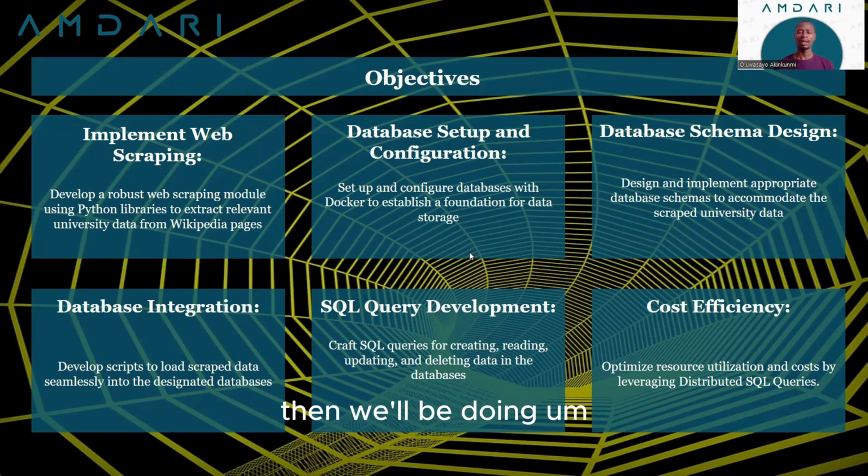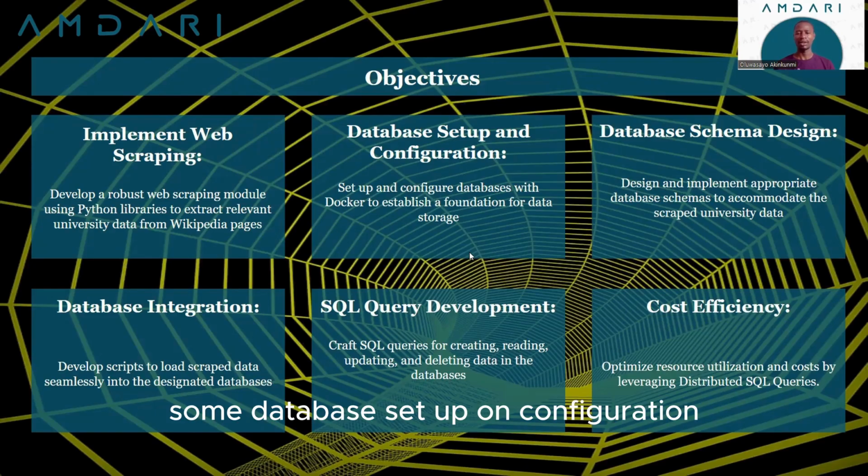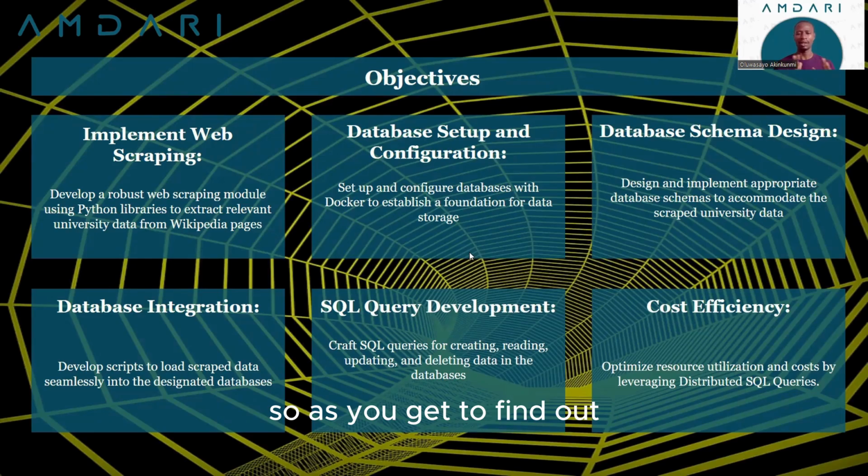Then we'll be doing some database setup and configuration using Docker containers. As you'll find out, it's very easy to create a MySQL database, for example, or Postgres or SQL Server, or even MongoDB and other kinds of database or data storage systems. It's as easy as specifying a configuration and running a single command.